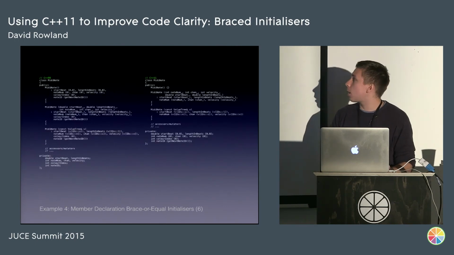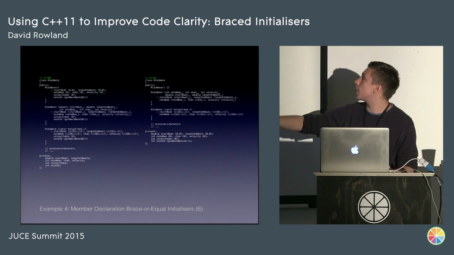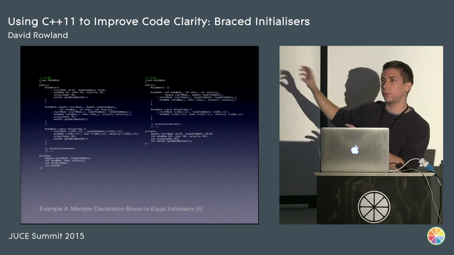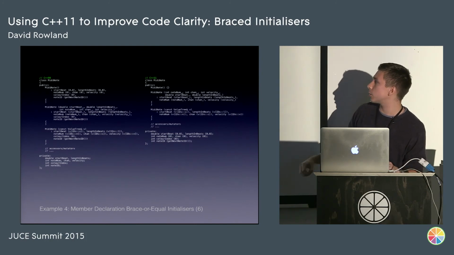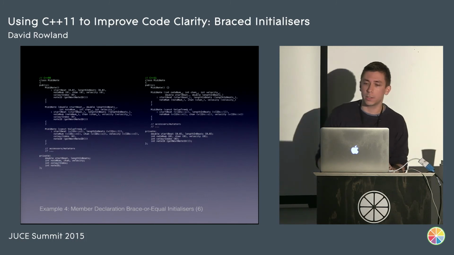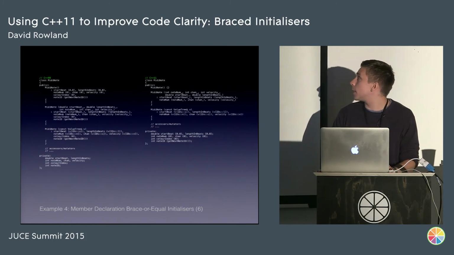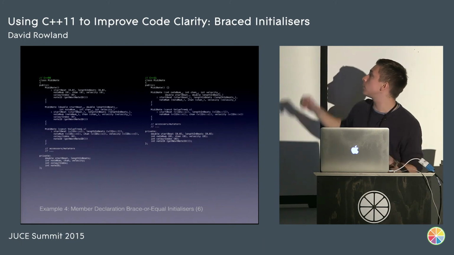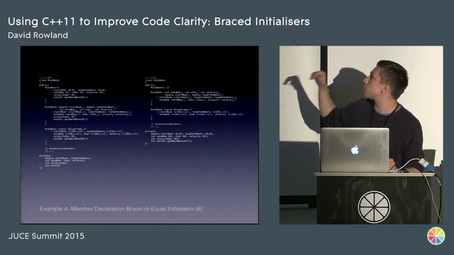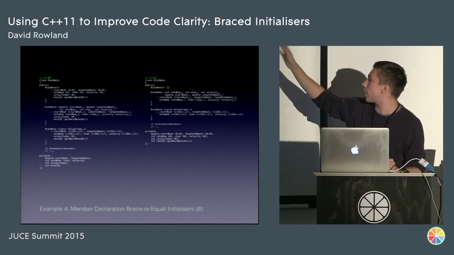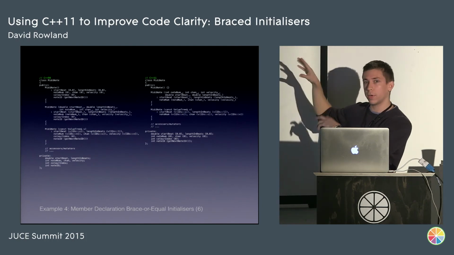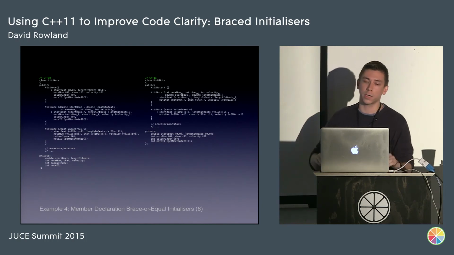So if we look at our C++98 version and our 11 version, we can see the size is reduced by about 25%, but this is a trivialized example. In production code, we have many more constructors for MIDI note. You're likely to see better gains. But most importantly, it's now easier to see the intent of the class. It's more compact. You can just look at the constructors and say, right, here's one that takes a note, sort of various parameters, and here's one that takes a value tree. So it's just quicker to read. There's less to keep in your head when you're looking at the code.